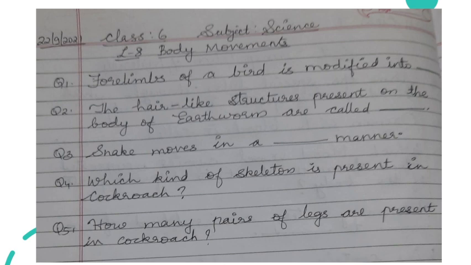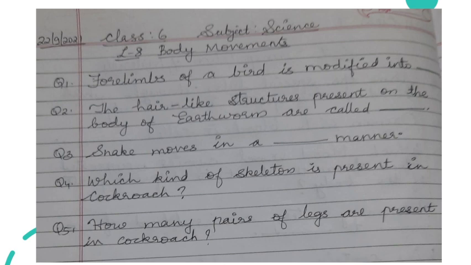Written? Now the next question, the hair-like structures present on the body of earthworm are called dash. Then the third one, the snake moves in a dash manner.